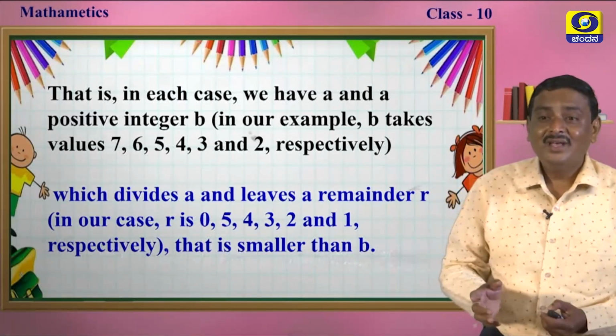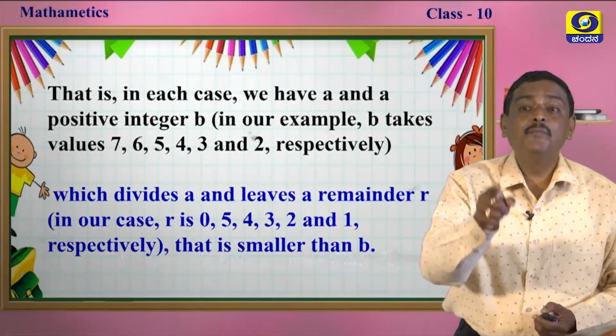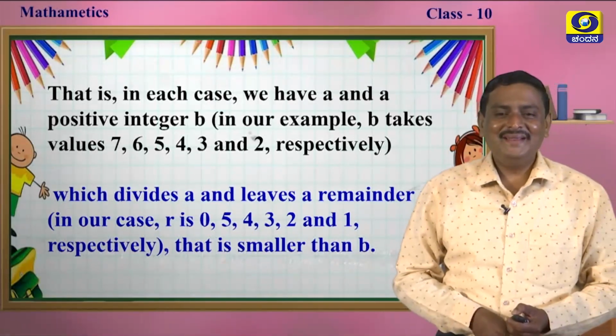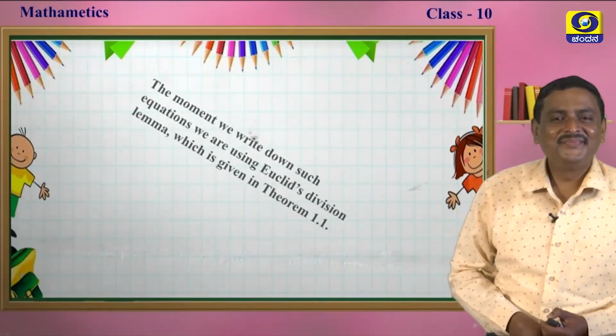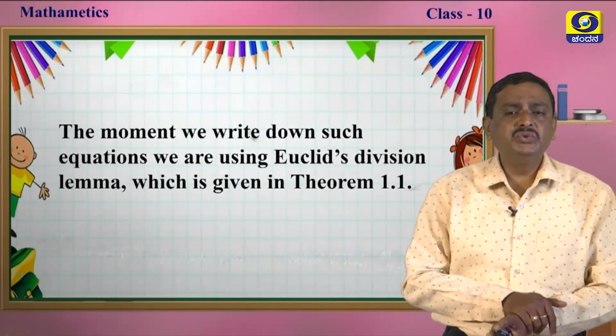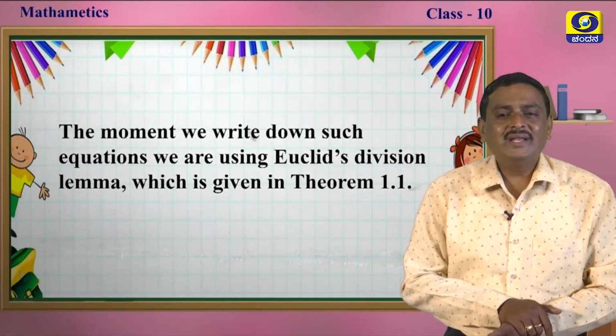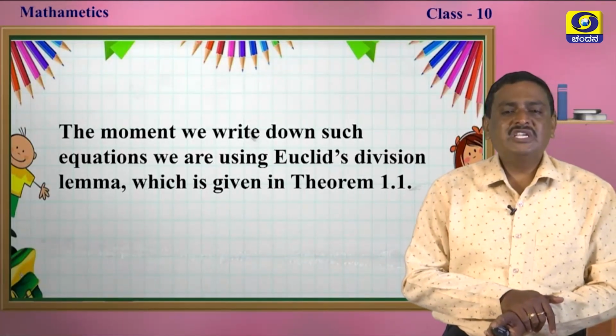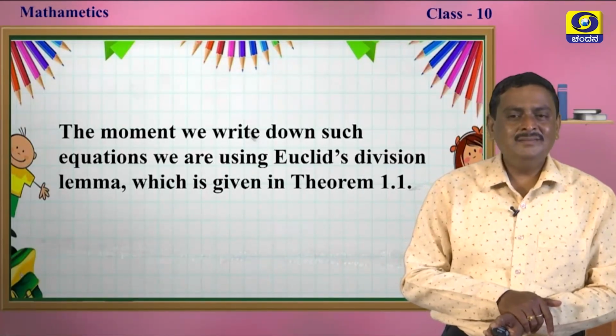That is, it is smaller than B. Okay. Now, the moment we write down such equations, we are using Euclid's division lemma, given in Theorem 1.1.